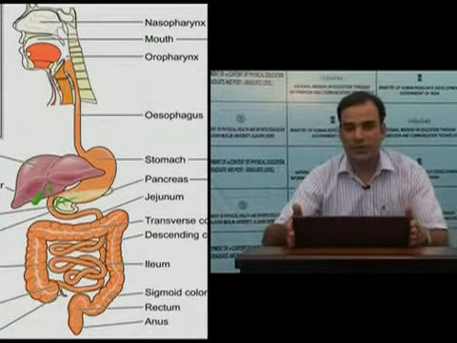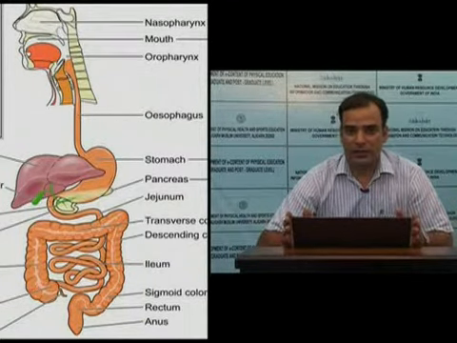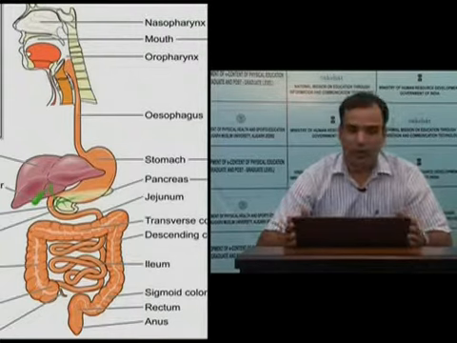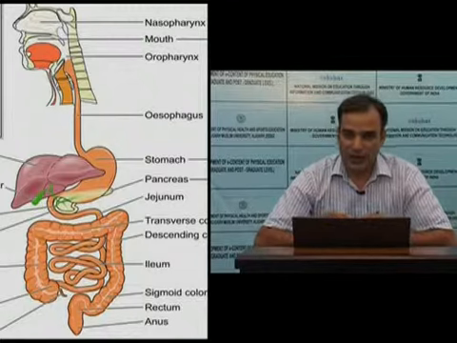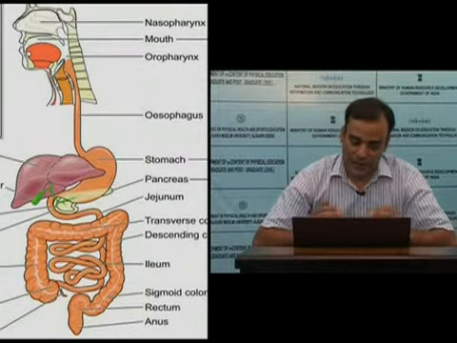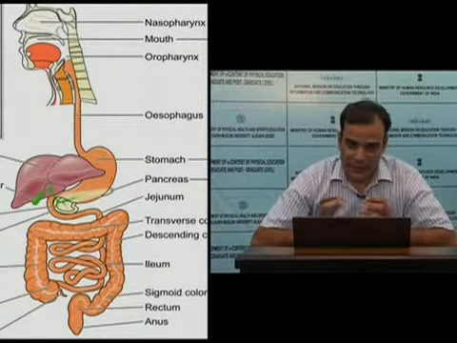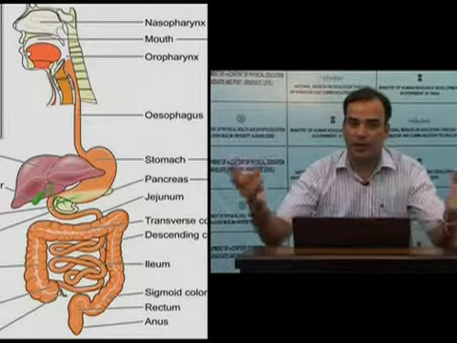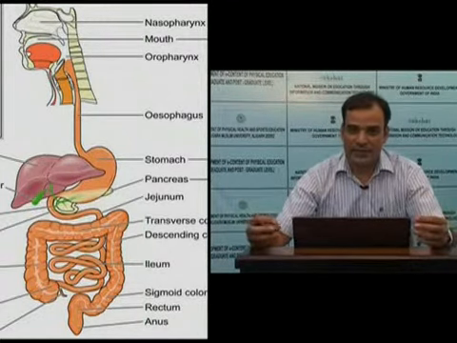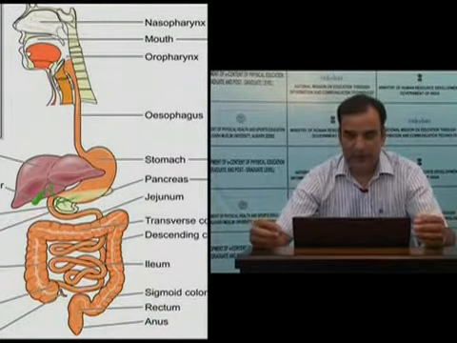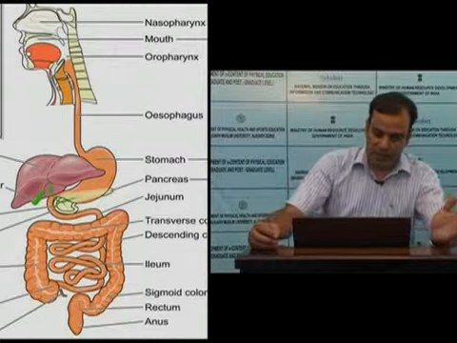Along the whole wall of the GIT, the tract is lined with many single cell as well as compound glands. These small single cell glands as well as compound glands are located within the wall of the GIT. These are the primary glands of the digestive system. But apart from these, there are some glands that are located outside the GIT, and those are called accessory glands. Among these accessory glands, one is the salivary gland, second the pancreas, and third the liver.